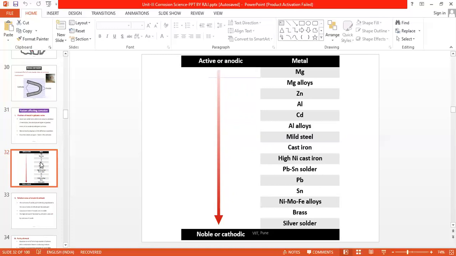The more active will get corroded, whereas the less active are protected.